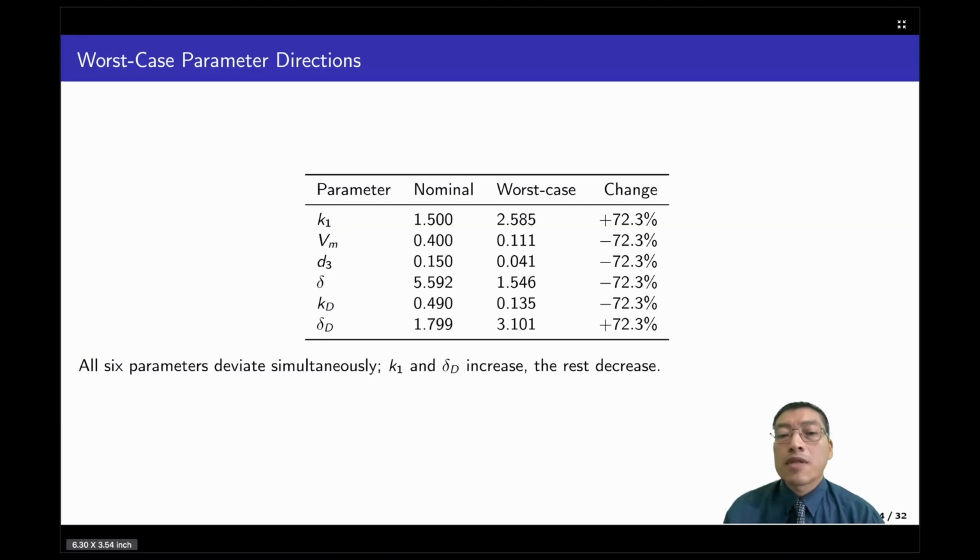This table shows that in a specific worst case combination, all six parameters move together. For example, k sub 1 and delta sub d increase, while b sub m, d sub 3, delta, and k sub d decrease, each by the same 72.3%. This combination isn't an arbitrary set of deviations. It's the exact direction the mu analysis identified as most dangerous.